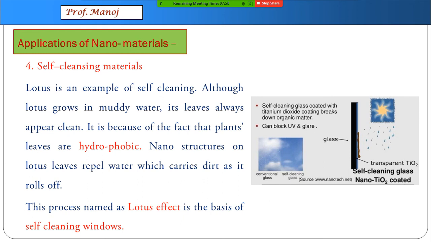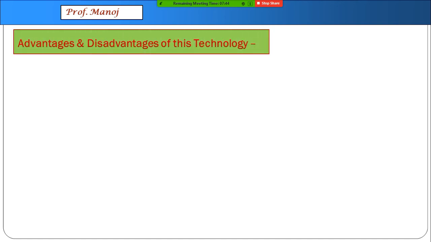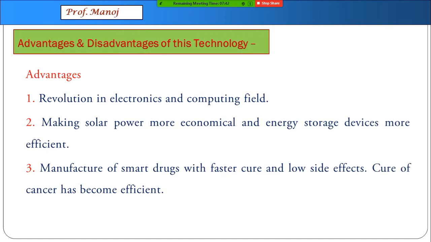This was a quick overview of nanotechnology at your level. At last, we take advantages and disadvantages of this field. Advantages, of course, are many. Revolution has taken place in the electronics and computing field. We can now make solar power more economical, energy storage devices more efficient, and smart drugs to cure cancer and so many other diseases are possible due to this technology.